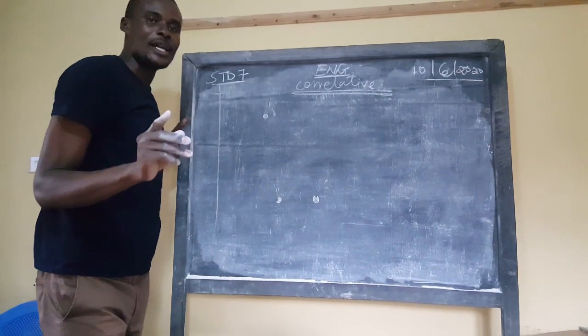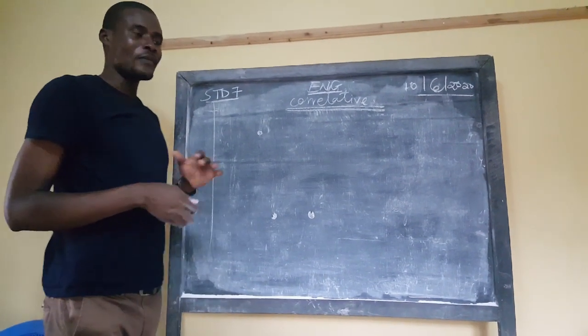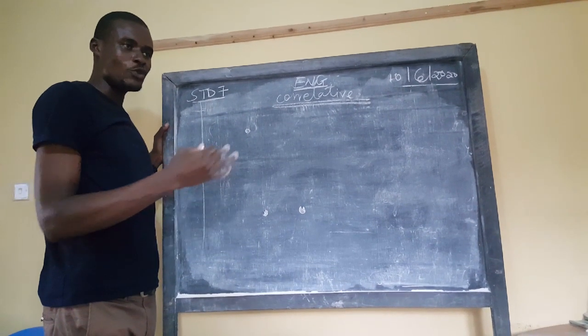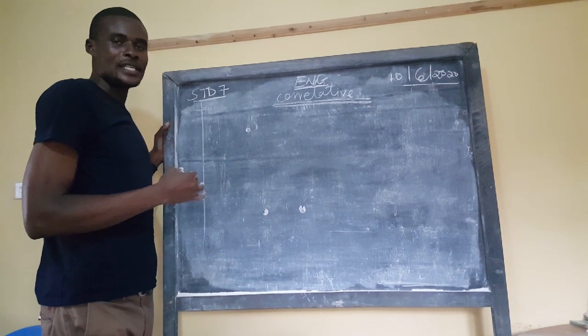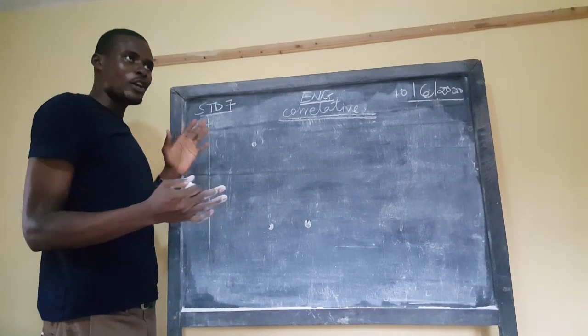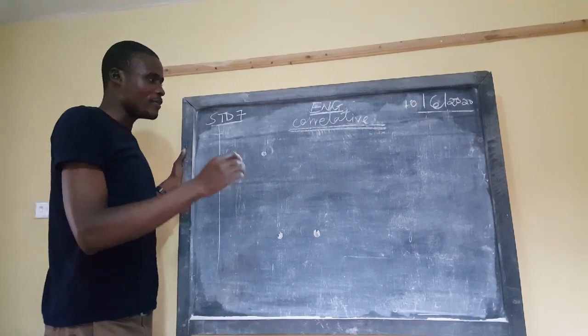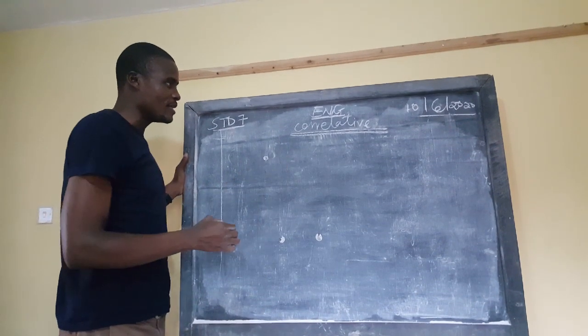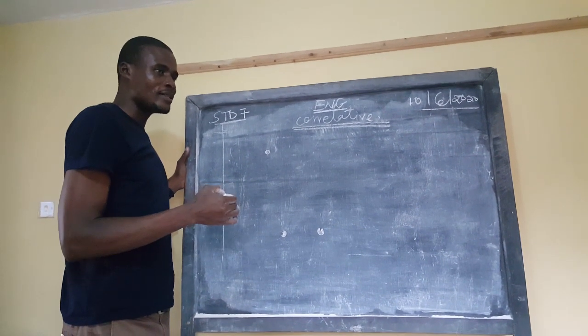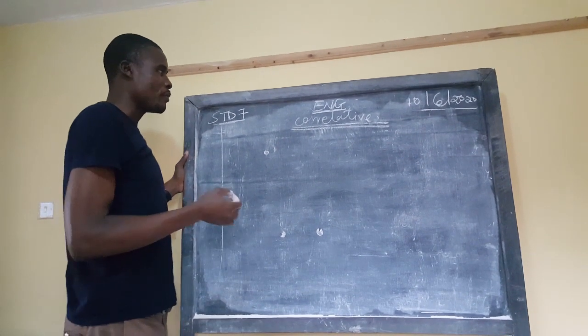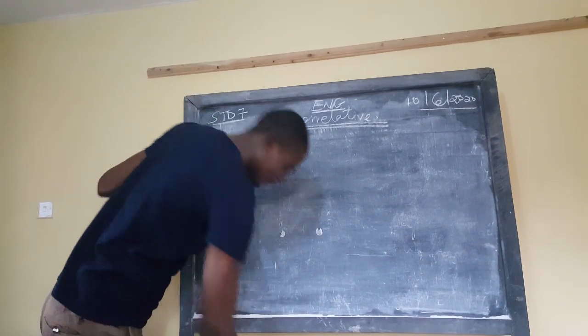There's no day you'll be told to write a sentence in examination, but you'll be given a sentence and then given A, B, C, D, and asked which one is closest in meaning to the one underlined. So you must be very keen to read A, B, C, D, and then look at the one that means almost immediately or immediately.